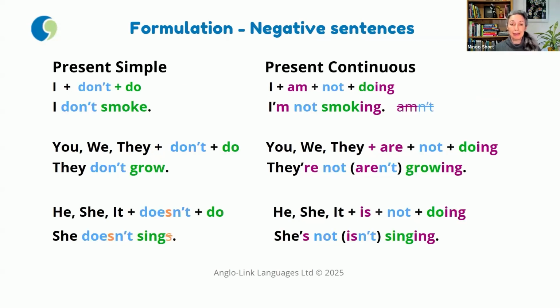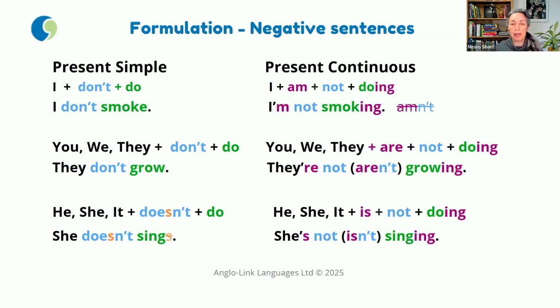Now, looking at the negative sentences, for the present simple, because we can't see the help verb do in the positive sentence, we need to bring it in. So to make a negative sentence in the present simple tense, we need for I, you, we, and they don't, and for he, she, and it doesn't. So I don't smoke, they don't grow, and she doesn't sing.